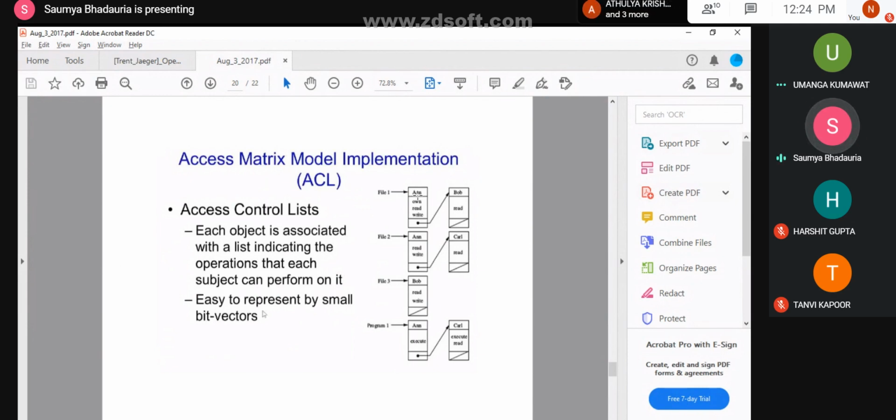Now the list has an entry for each system user with the access privileges. It has the entry for each of the users who are allowed to access this file. The third important point in ACL is that the most common privilege is the read privilege of a file or for all of the files present in the directory. Fewer files will be given write and execute.